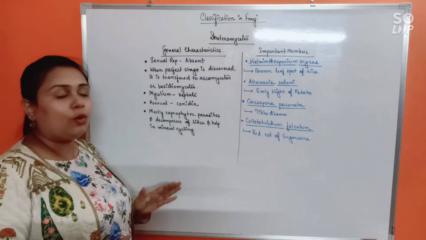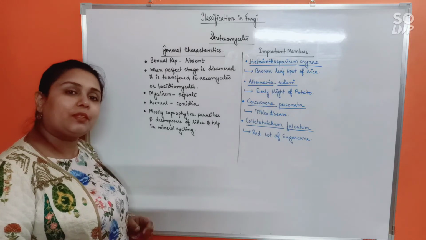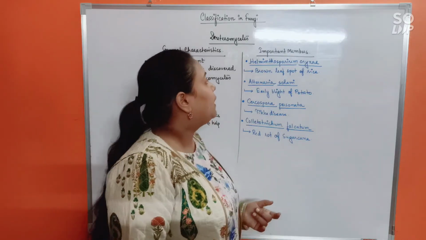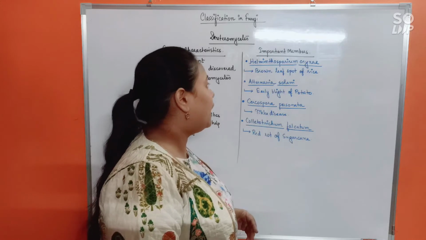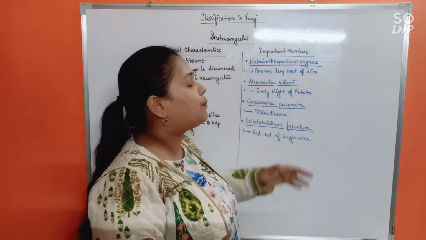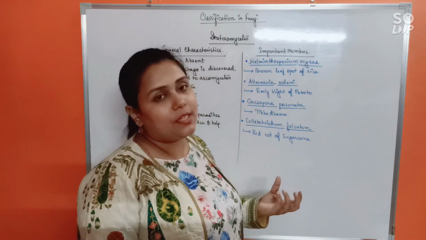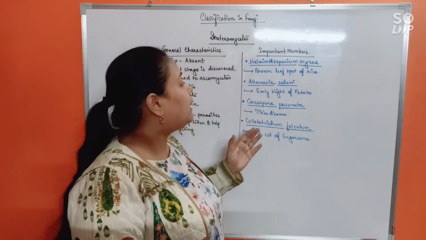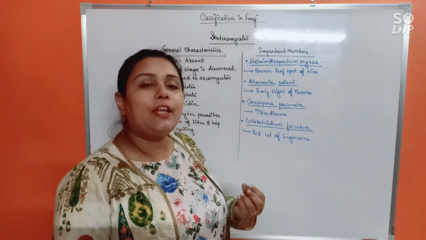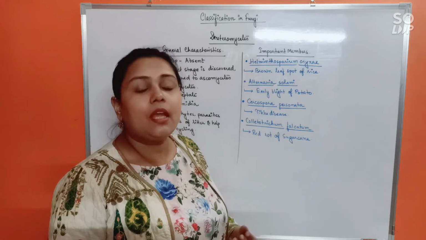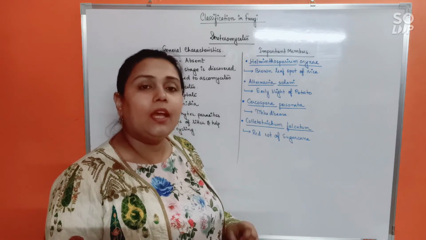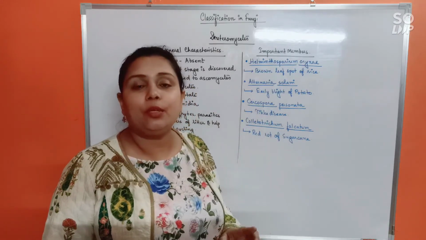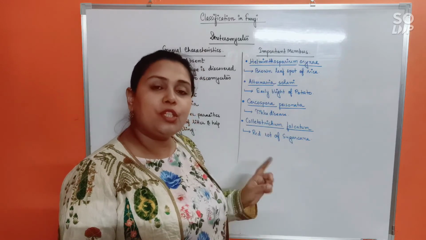Alright. So I think all of you are clear with the general characteristics. Okay. Fine. So now for the important examples or important members. First, Helminthosporium oryzae. It causes a disease called brown leaf spot disease of rice. In the name of the disease only you are getting to know the symptoms. Alternaria solani causes early blight of potato. Like you know that Phytophthora infestans, which was in Oomycetes, causes late blight of potato. Okay, brown color spots in the potato. Fine. Likewise, early blight of potato is caused by Alternaria solani, which is a Deuteromycetes.